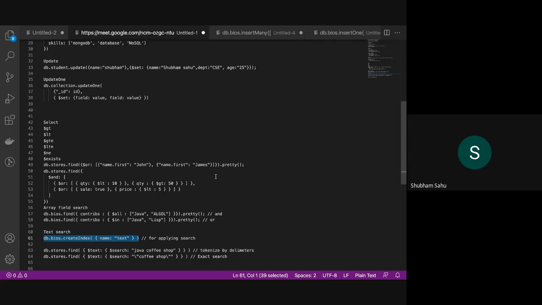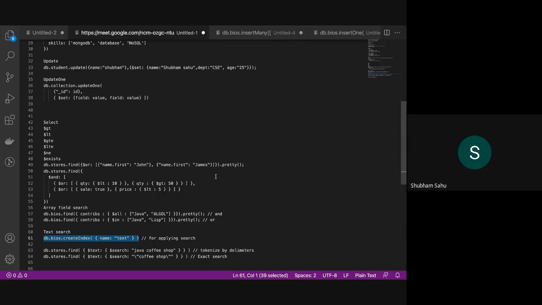For that we do not want to search based on a field; instead we want to search on the whole document. For that we use the concept of an index. An index will be required for this, covering whichever fields you want to include in the text search.